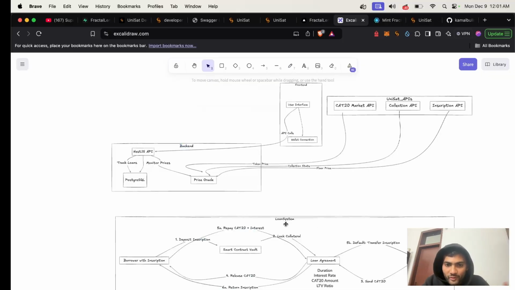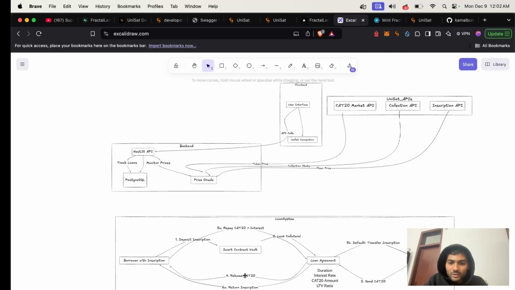A brief overview of the loan system is here. Here we have a lender who has CAT20 tokens and wants to lend them against a specific inscription. So he can send the CAT20 tokens into the loan agreement. On the other side, we have borrowers who have those inscriptions and need CAT20 tokens. They deposit the inscription into the smart contract vault and lock it as collateral in the loan agreement, and then they get the CAT20 tokens.